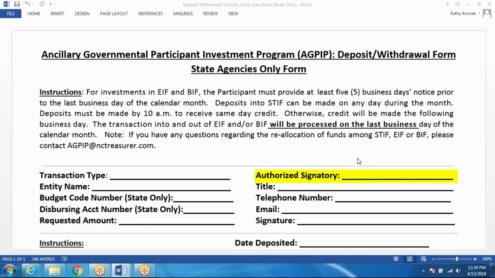Going to the next slide, you'll have your authorized signatory. This should match your authorized signatory that was submitted during your enrollment process on your banking signature card. This would be their printed name. After you provide the printed name of your authorized signatory, you'll also provide us your title, telephone, and email of the same signatory, and then they will have to execute and sign this document. You'll add their title, telephone number, email, and signature.